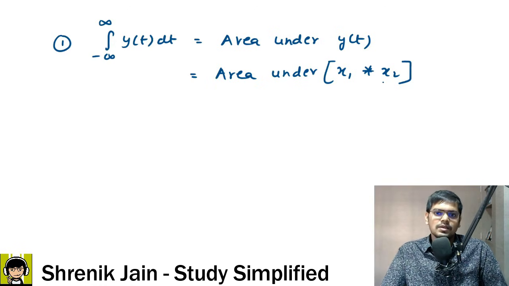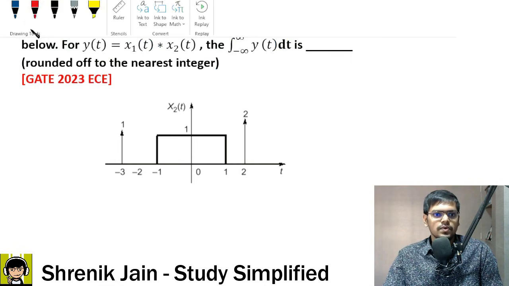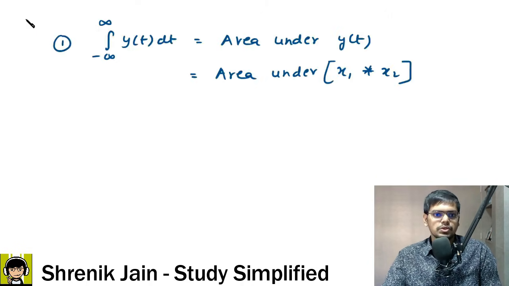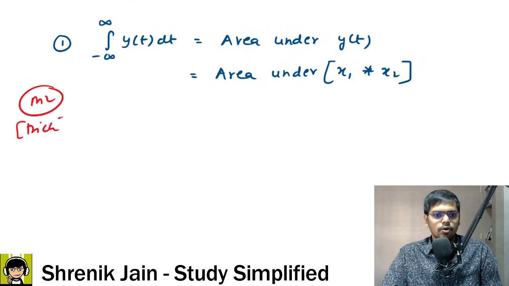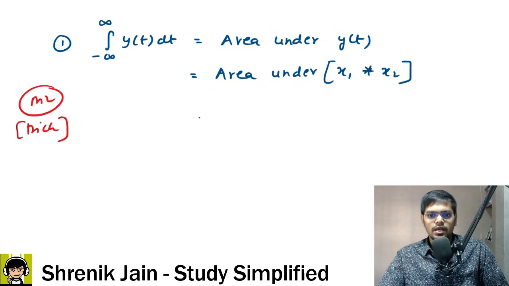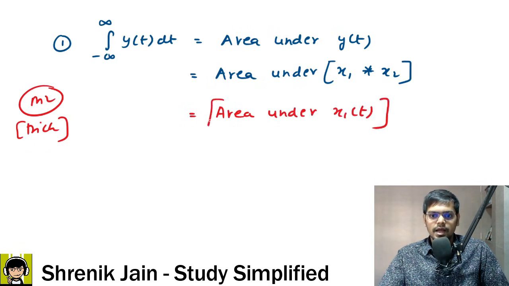So the trick here is what I told you. A lot of students will use method 1, using the Fourier transform concept to solve the question, but I am saying to use method 2. Method 2 is a basic trick, a shortcut, which is the result that the area under x1 of t convolved with x2 of t is simply the area under x1 of t multiplied with the area under x2 of t.